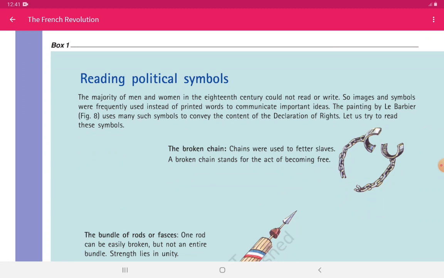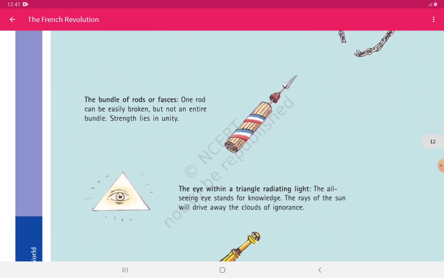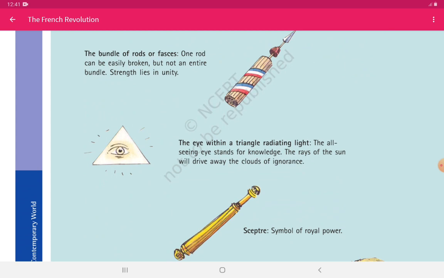Now for the people who were illiterate and unable to read and write, these symbols were made, and these symbols had some meaning. For example, the broken chain. Chains were used to fetter slaves. A broken chain stands for the act of becoming free, means now you are no longer a slave of someone else. The bundle of rods or fasces: one rod can easily be broken, but not an entire bundle, means that strength lies in unity.